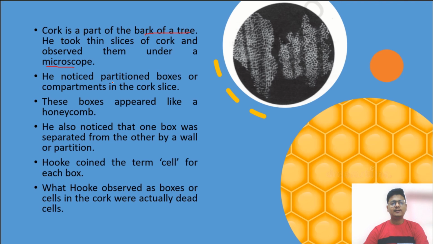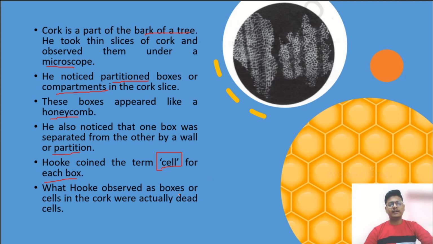He noticed partitioned boxes or compartments in the cork slice. These boxes appeared like a honeycomb structure. He also noticed that one box was separated from another by a wall of partition. Hooke coined the term cell, meaning he termed each box a cell. From then on, everything was known as a cell.